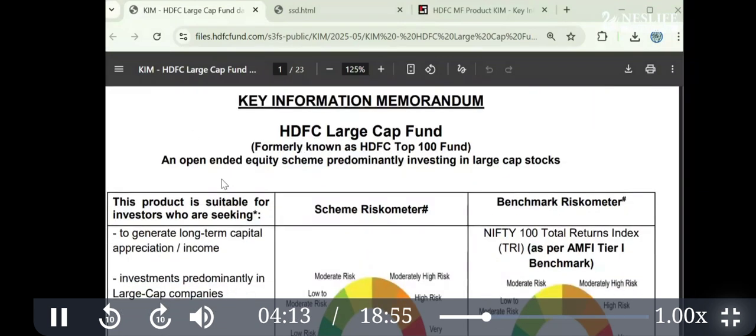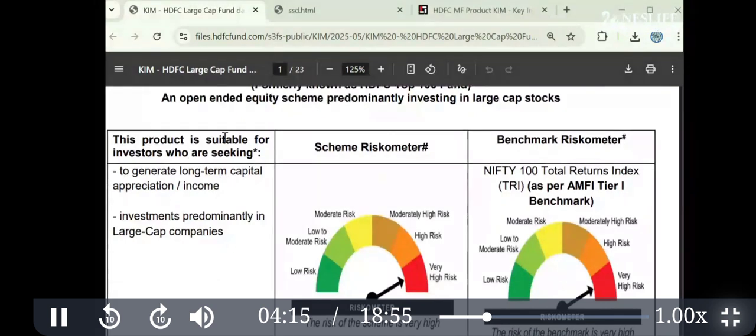Then you go here and find out what the product is suitable for, for whom. So here, the person who wants capital appreciation or long term. I mentioned there are three reasons to invest: P, that is park, then protect and growth. PPG. So this is long term growth.